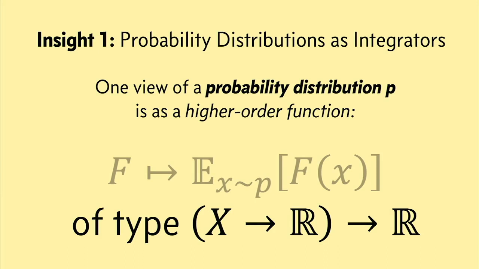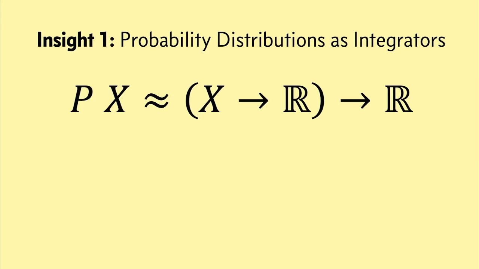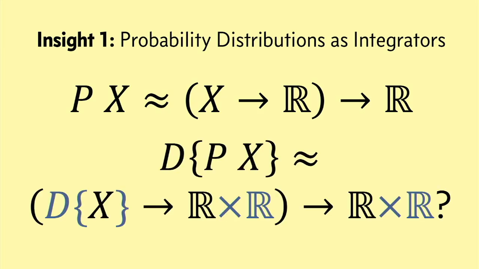And an important aspect of that intuition is that this representation of a probability distribution is not lossy. If two distributions have the same expectation for every function f, then they really are the same probability distribution. Okay? Now, the nice thing about using this representation of a probability distribution is that its type is something we already know how to propagate derivatives through. We just replace every input and output type with dual number versions. And I'm using this notation D to mean dual number translation of. So if X has any real numbers flowing through it, this DX is also going to replace all of those with dual real numbers. Okay?